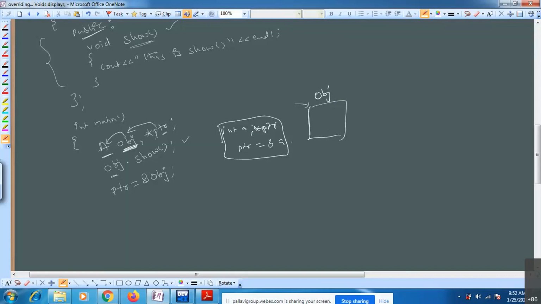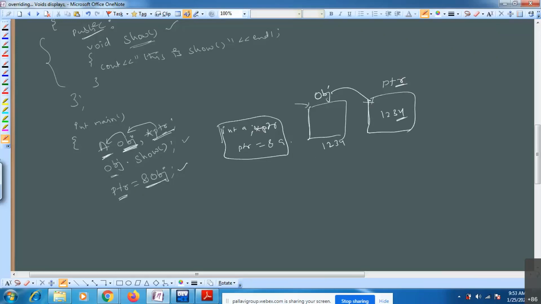Now you are declaring one more pointer variable of type A. It is going to give the memory for the pointer also, but this ptr is going to store some address. Which address it is going to store, we are mentioning here: ptr equals address of obj. This obj address you are storing here. Suppose this address is 1234. The same 1234 is going to be stored here.